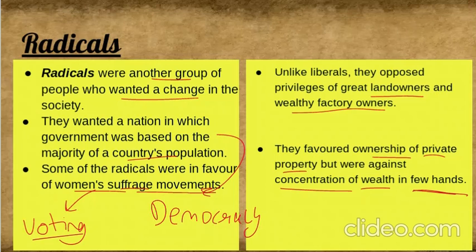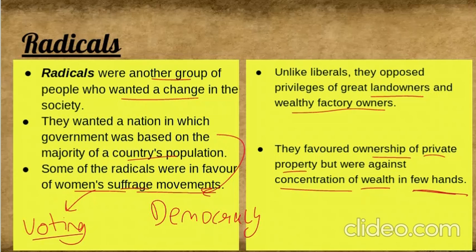They were not actually against private property. They said that if you have private property, it's fine, but all the wealth shouldn't be concentrated in a few hands. It should be equally distributed. That's what they were thinking. So this was about the radicals.